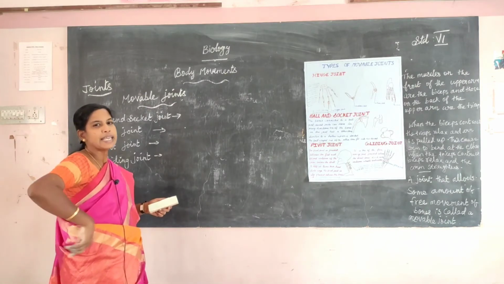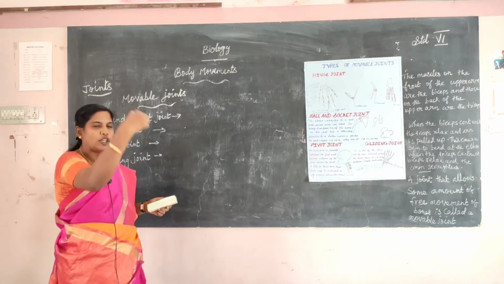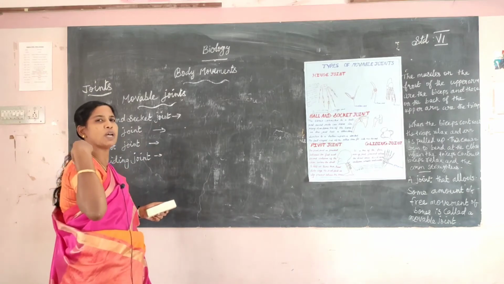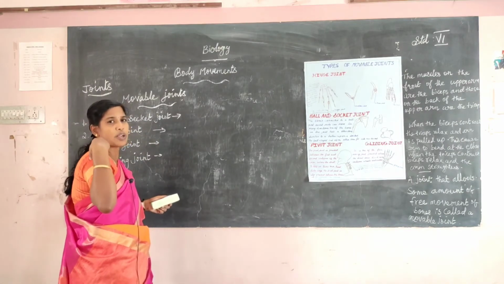Examples of the ball and socket joint are the hip and shoulder. Here the bones are connected in a ball and socket joint.